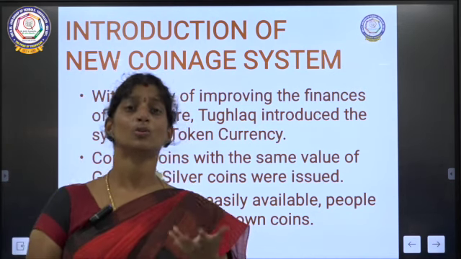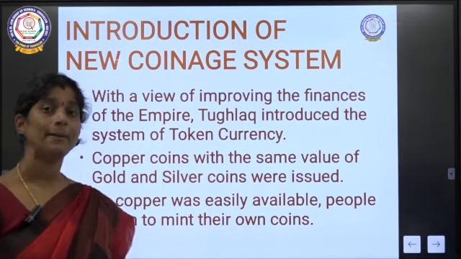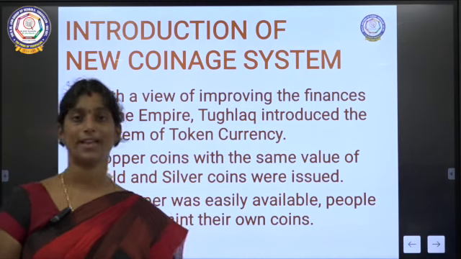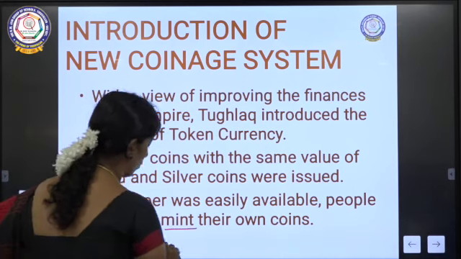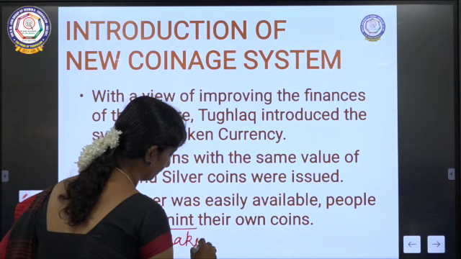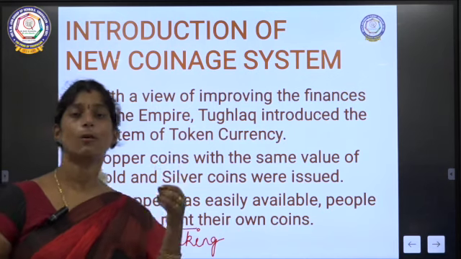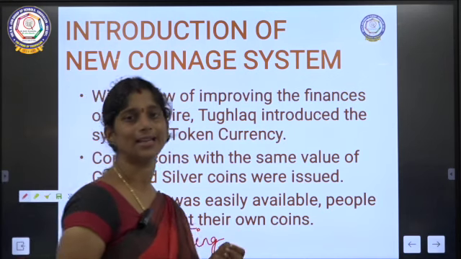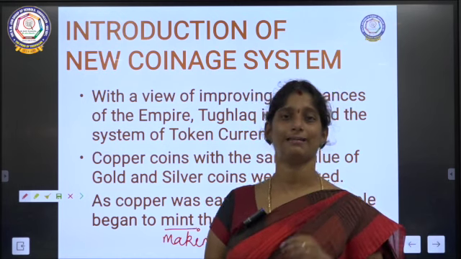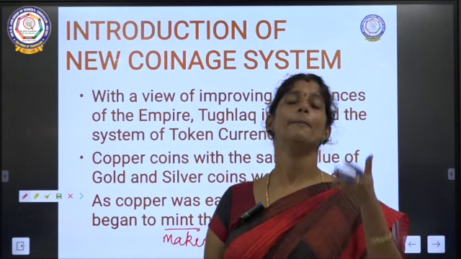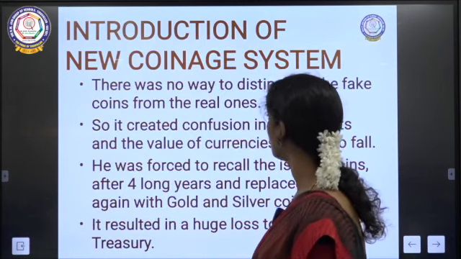But again, what was the mistake there? Copper was easily available. So what happened? People started to mint their own coins. Mint is nothing but making their own coins. They started making their own coins. Right? So copper was an easily available metal, but gold and silver was not like that. So to make it easy, he introduced copper coins. Though it was a good plan, as copper was easily available, people started to make their own coins.